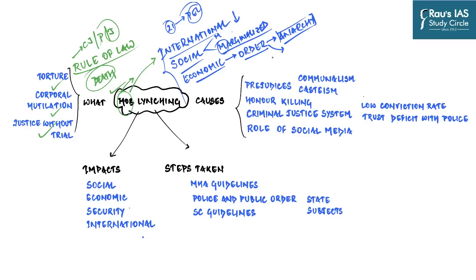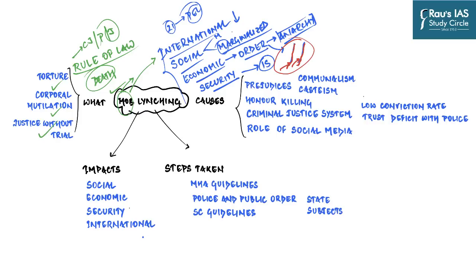They would not want to go out of the place where they do not have much of their own types. And so, of course, it raises concern with respect to security as well. Rising instances of mob violence threaten internal security because mob lynching creates fractures in the society, and state and non-state actors which want to create trouble for India or any particular society build upon this fracture and try to indoctrinate the youth and other people of that particular group which has been frequently subjected to mob lynching.